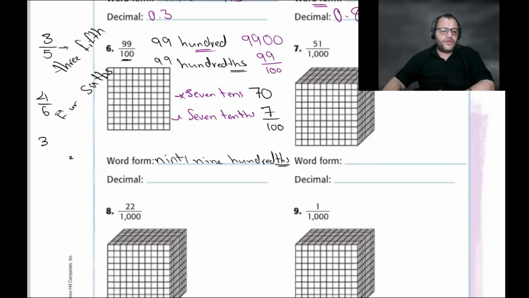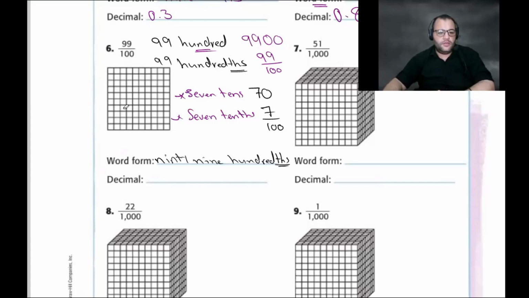So we have here 99 hundredth, and how can we write it as a decimal? How can we write this number as a decimal? 99, so it will be 0.99.